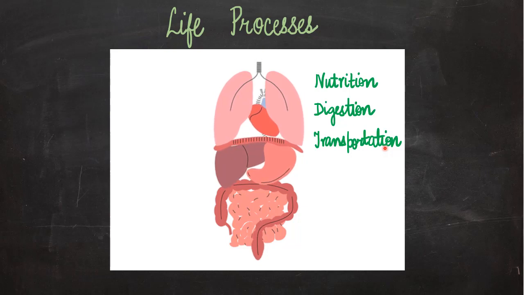Now, once this food in simple form has reached various cells of the body, these cells have to use up this food to produce energy, and in this process they also need some oxygen. So that oxygen is received by the body by a process called respiration. So through respiration, the body takes in oxygen, and with the help of digestion, the body breaks down food particles into simpler